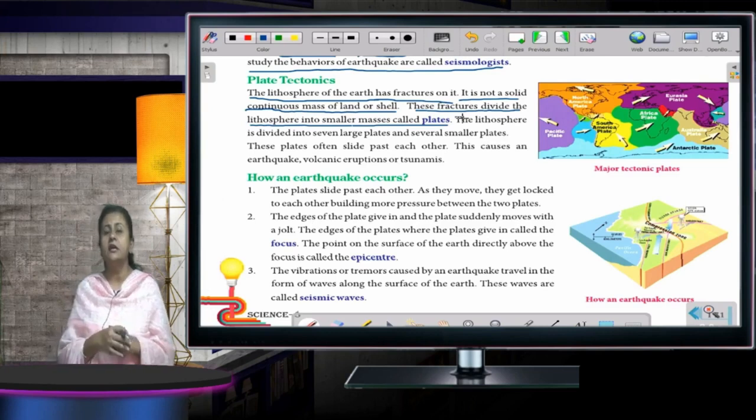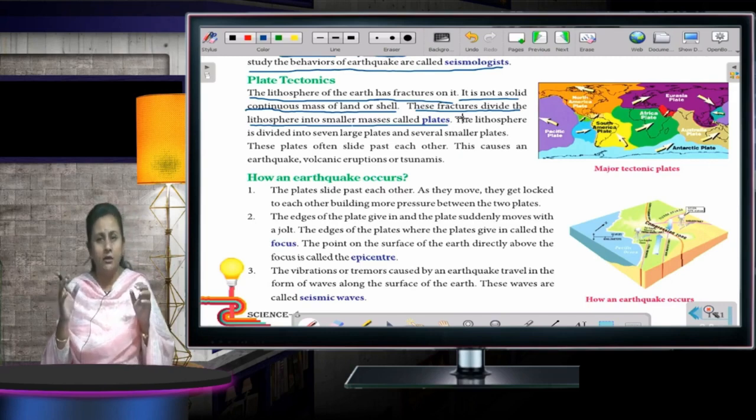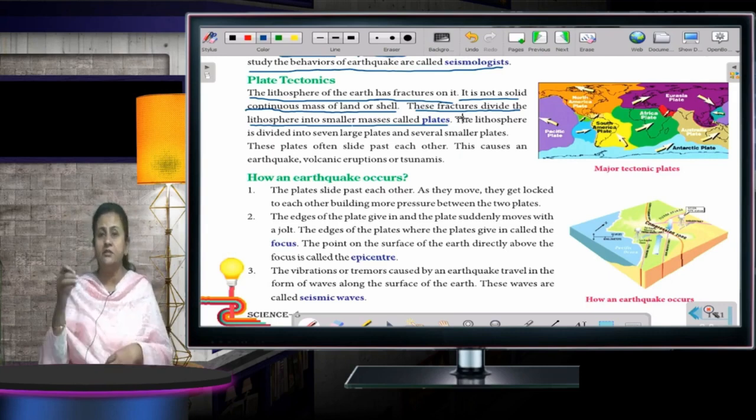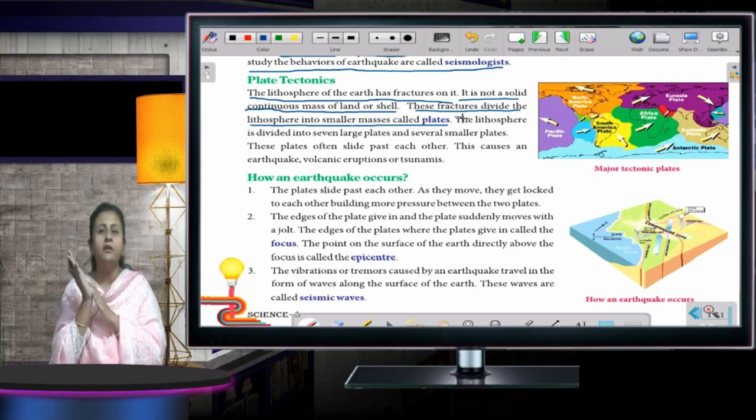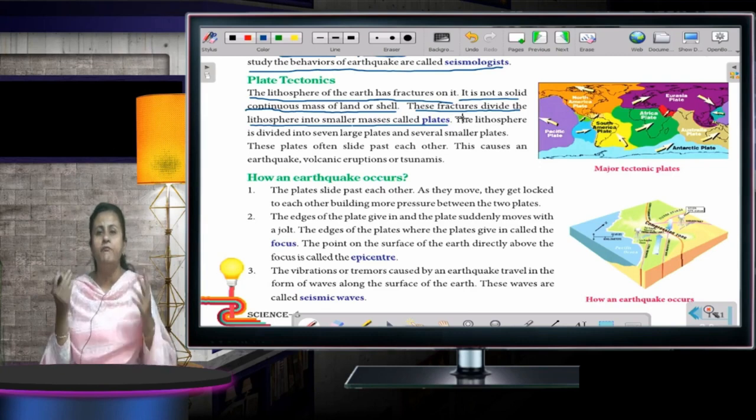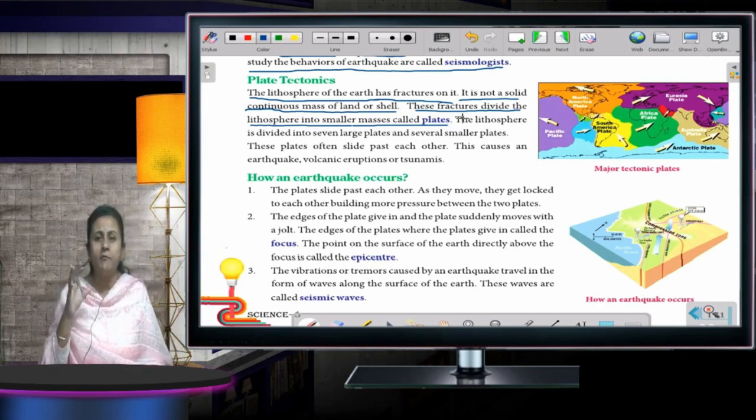Children, as we go deep into the earth's crust, what is happening? First, all the rocks would be there, then semi-solid. Then when we are very deep inside, everything is in a molten state because due to friction, a lot of heat is produced, and when heat is produced, whatever is there melts down. If you rub your hands for some time, a lot of heat is produced and you will feel warm. So think about the earth, which has been rotating for a very long time. How much heat is there, and what is happening inside the earth? All the rocks are getting melted due to this heat.